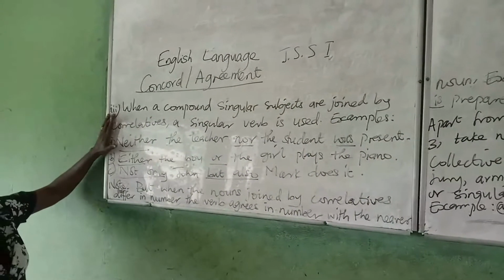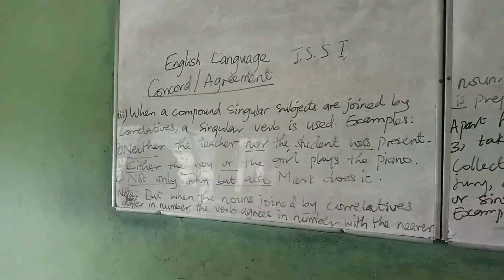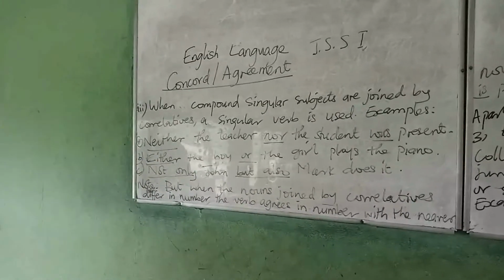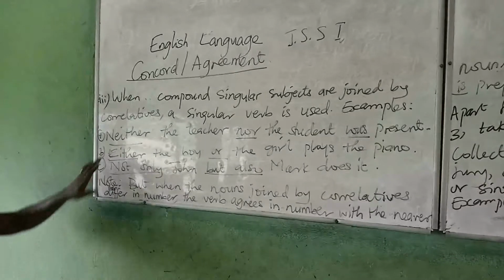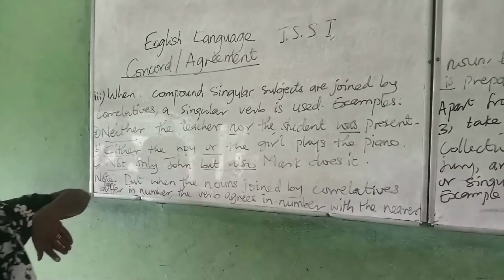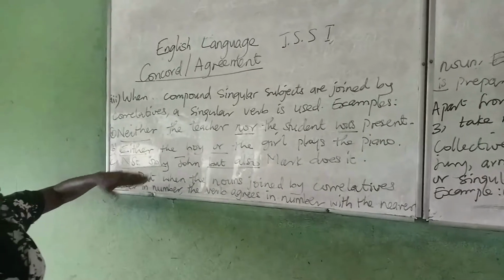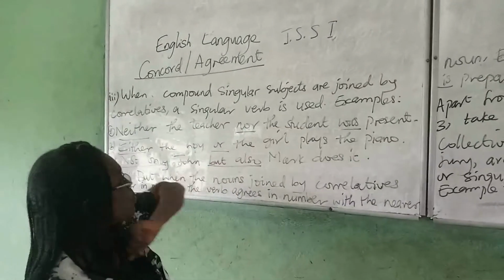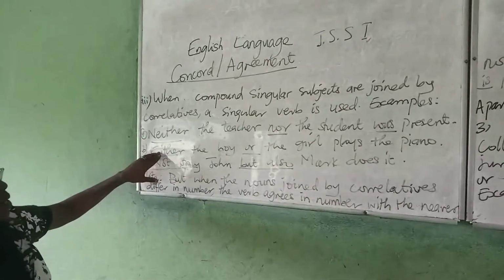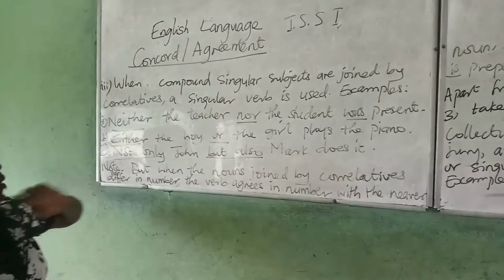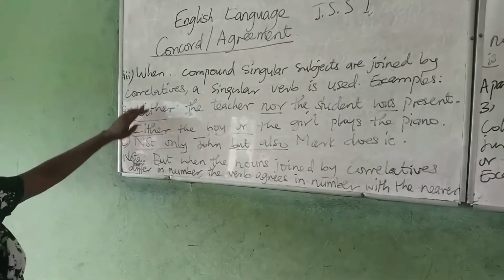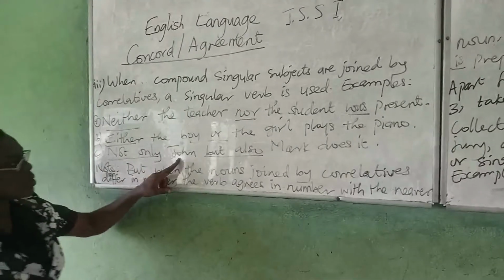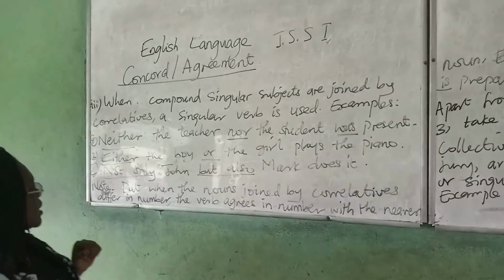The exception is when compound singular subjects are joined by correlatives, the singular verb is used. So example, neither the teacher nor the student was present. So I have teacher singular, student singular, was present. Then either the boy or the girl plays the piano. I want you to know that neither nor is negative, either or positive. Then another correlative, not only John, but also Mark does that.